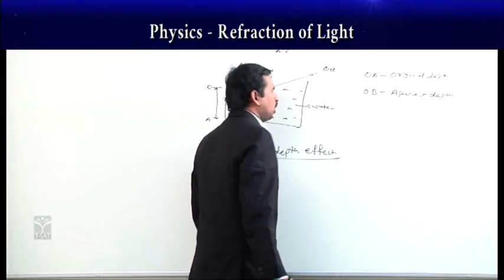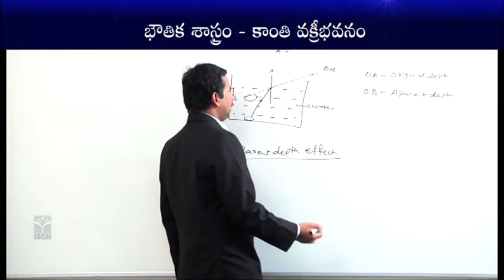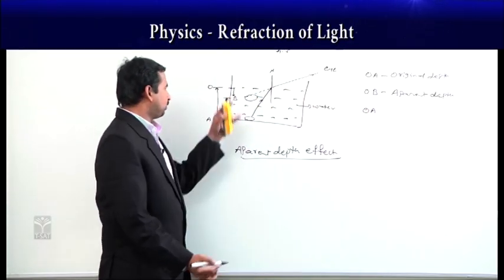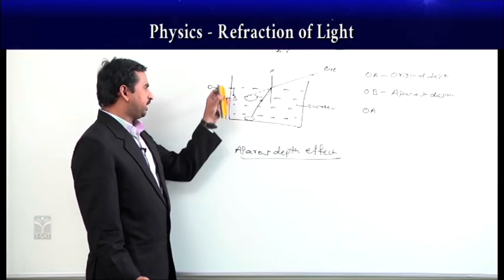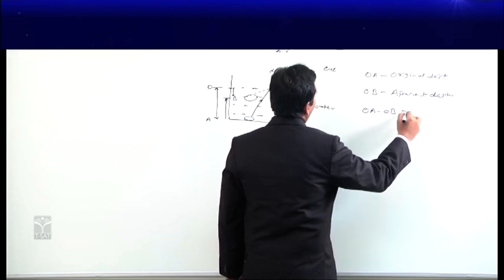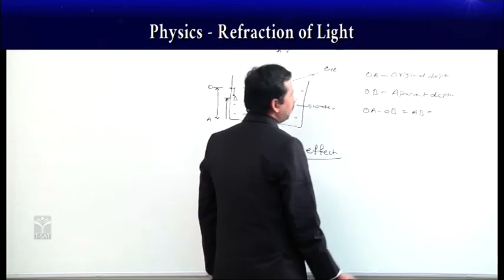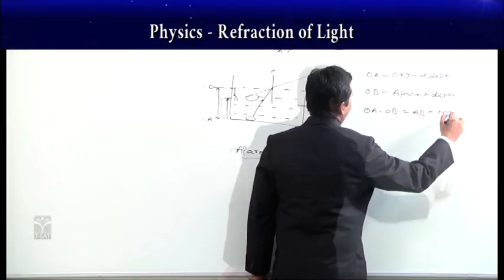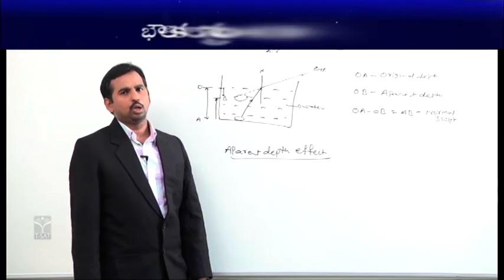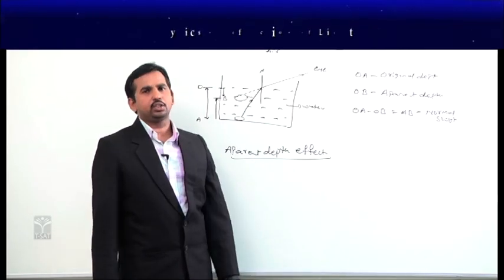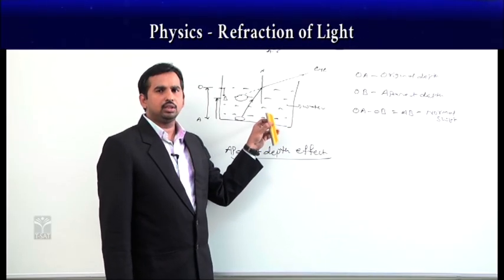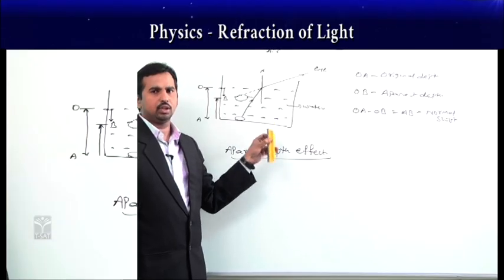So the shift we are getting is equal to the original depth OA minus the apparent depth OB, which gives you AB, and AB is how much it is raised. This AB we call the normal shift. How much the coin is shifted from its position, that only we call the normal shift. This normal shift depends on the medium we are taking, like here in this case, we are taking that medium as water.